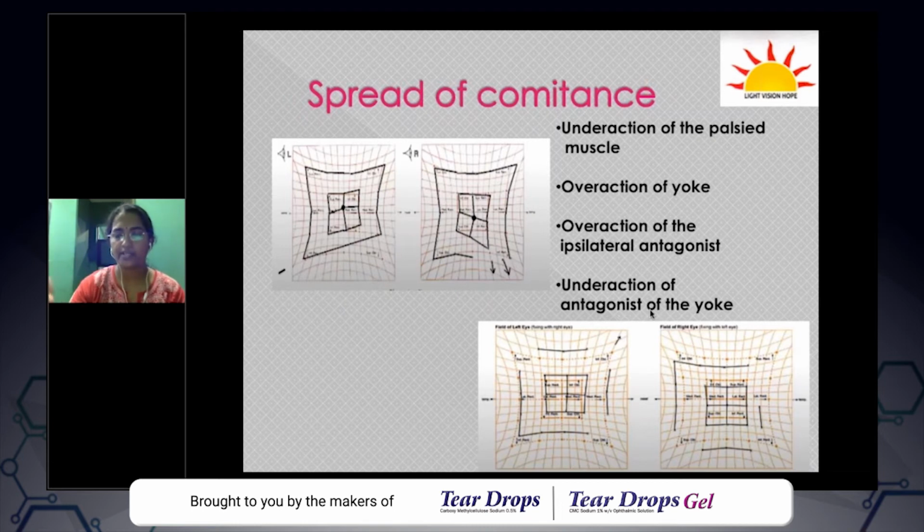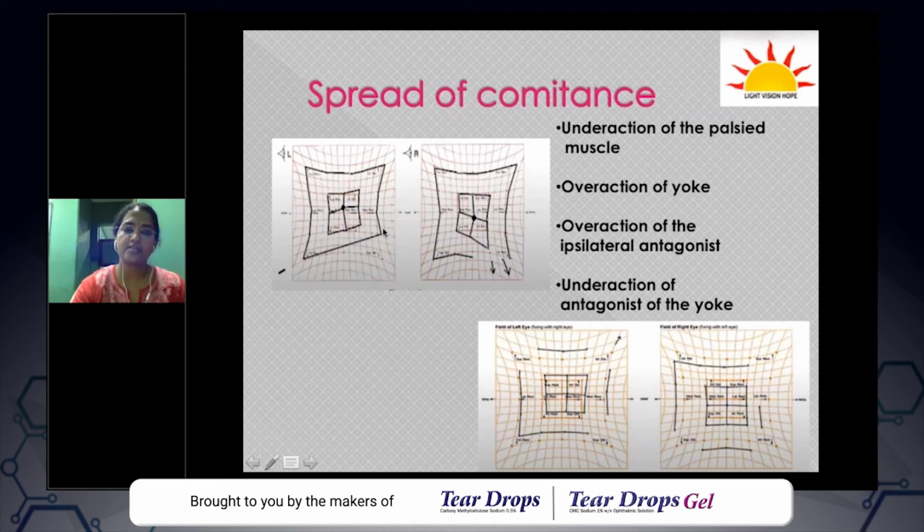You have to read it again and make it yours. This concept is very important. So why I told this here is, when looking into the shape of a diplopia chart, actually you can say whether it is a new onset palsy or a late onset kind of palsy. Because in a new onset palsy, as I told, this spread of comitance may not have happened. So the patient will have considerable difference in the size of the two plots.